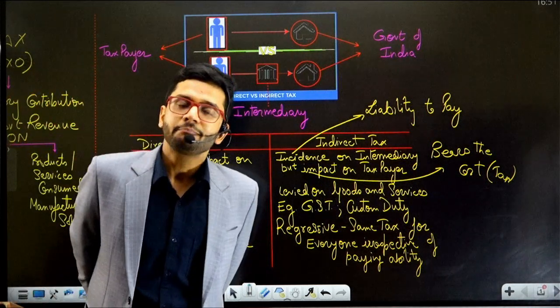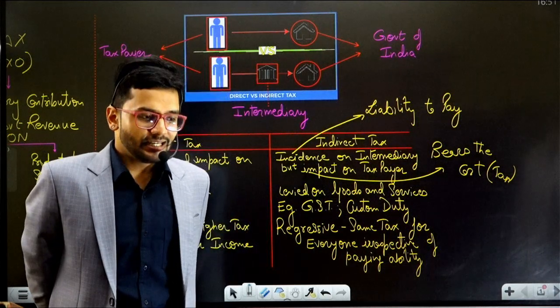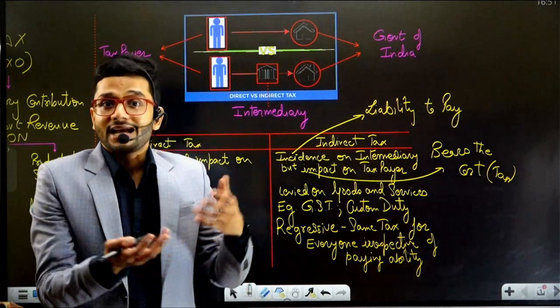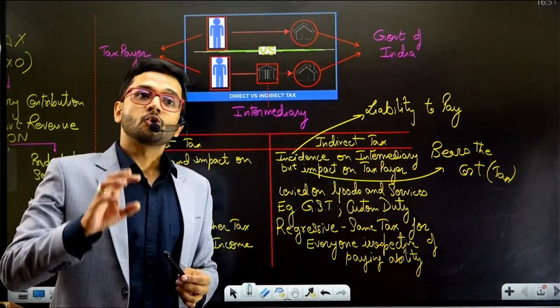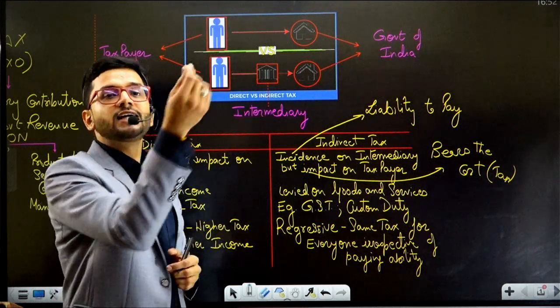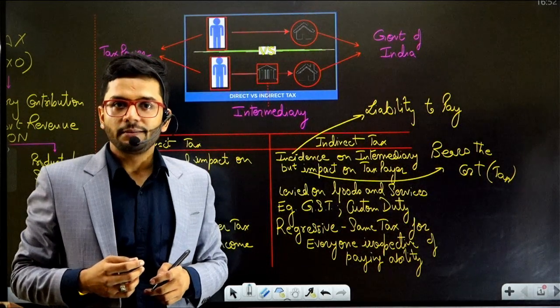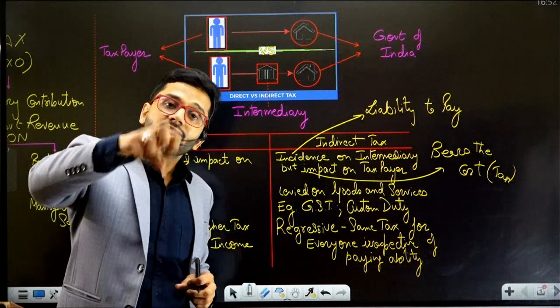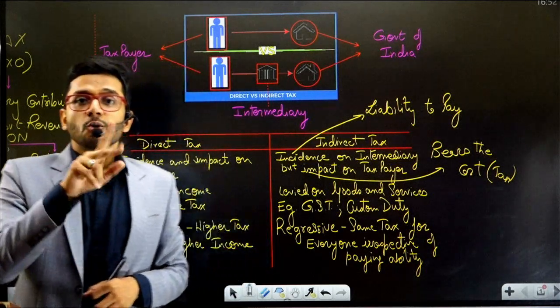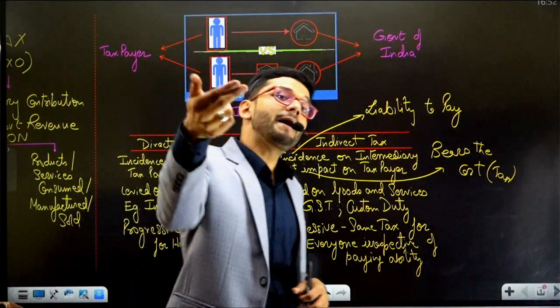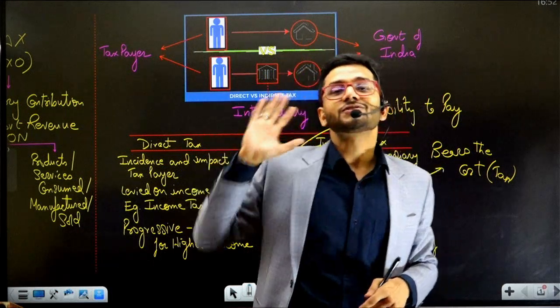After you become a CMA, you will have to pay taxes to Government of India from your salary, because that's your salary income. The income tax will be paid by you, and you will be bearing the burden, because it will be your salary which will be subject to tax. So both incidence and the impact will be on the same person.